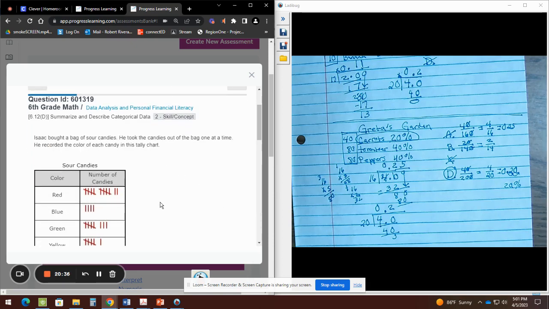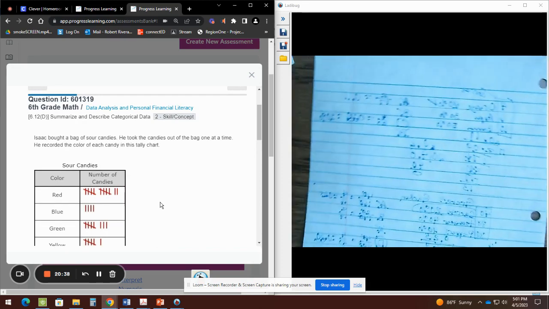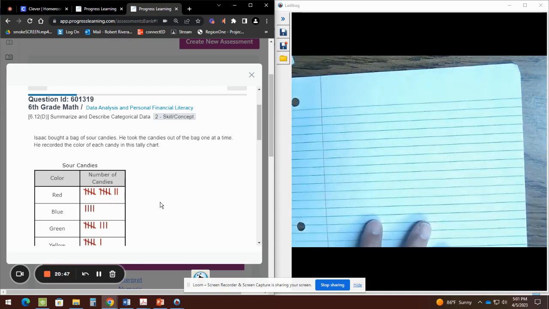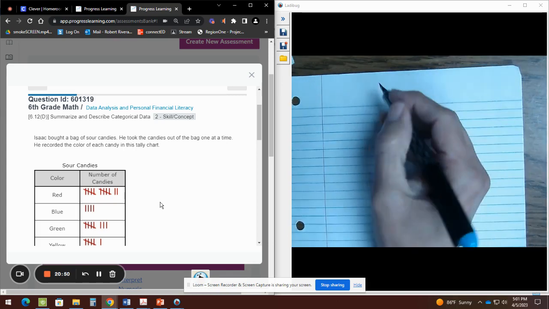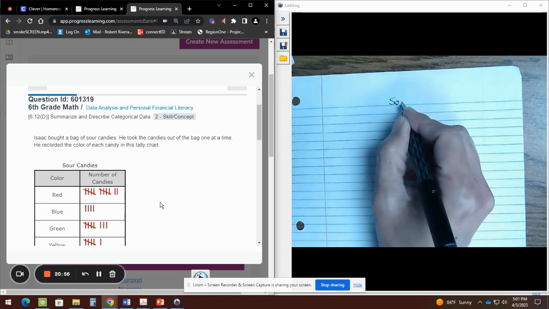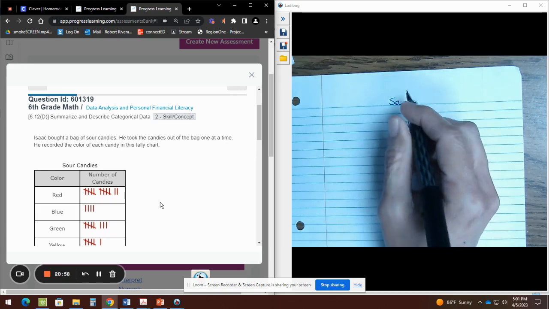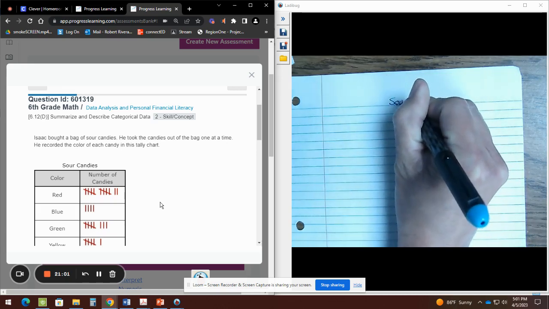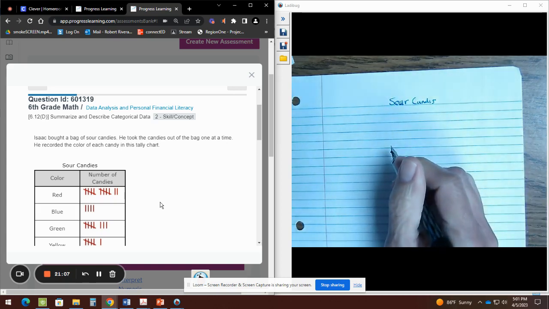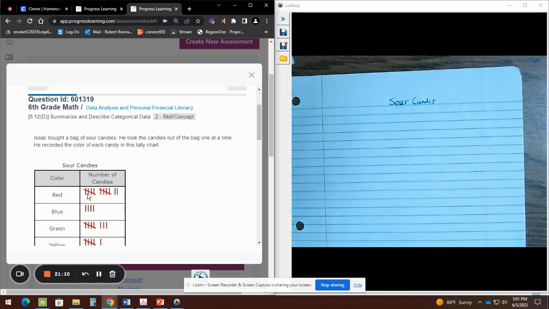This one is about sour candies. I will do that one with you also. This one they gave us tallies. Okay. So I'm gonna write here sour candies. Okay. Now they have tally marks. When you have 1, 2, 3, 4 in a slash, you're counting by fives. So we have 5, 10, 12. So red would be 12.